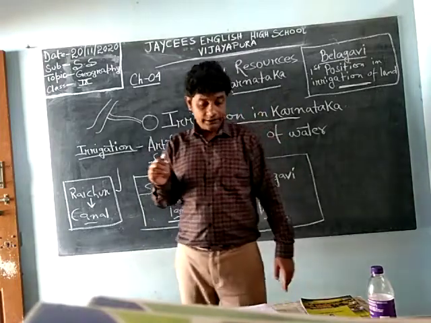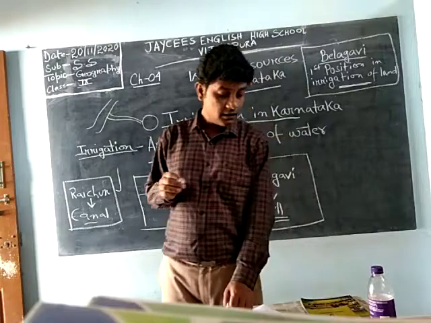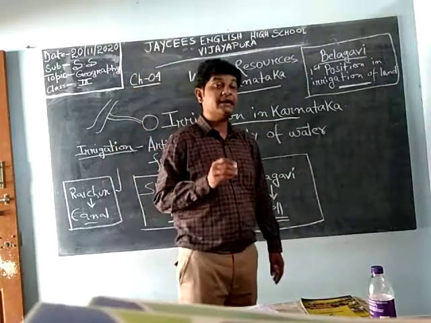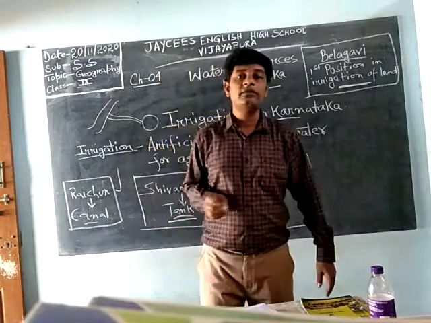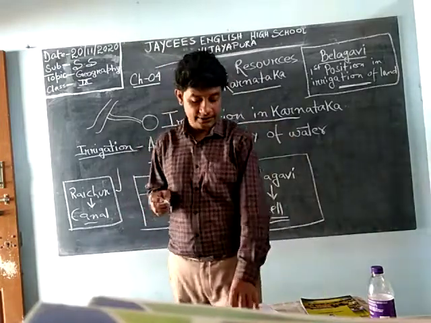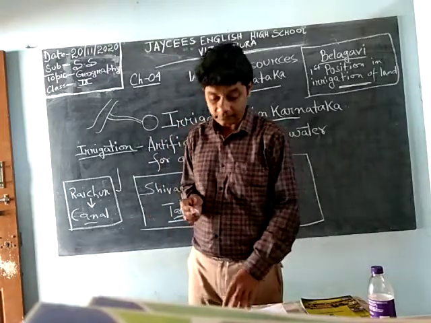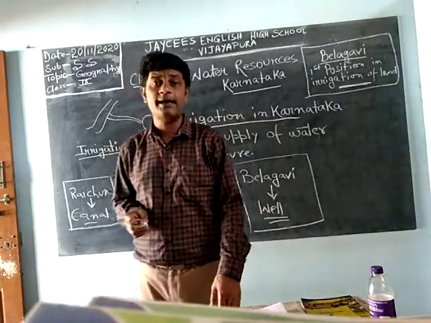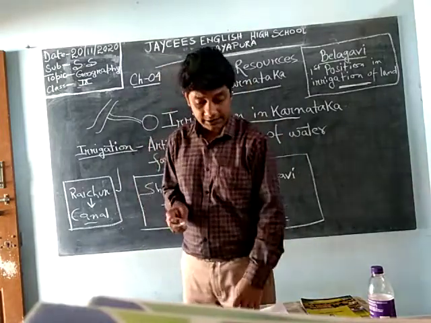Okay, so with this we have completed the irrigation part of Karnataka, means irrigation in Karnataka. Just go through the notes, you will understand everything. Everything you have to understand is here. There is no rocket science here. You don't have to do maths and science here. You have to clear your concept, that's all.